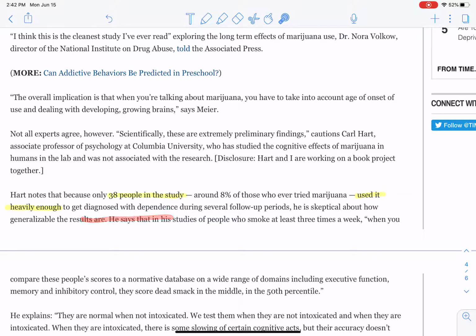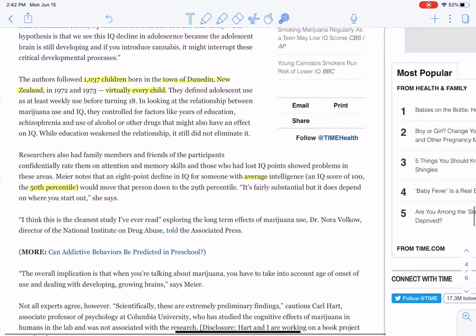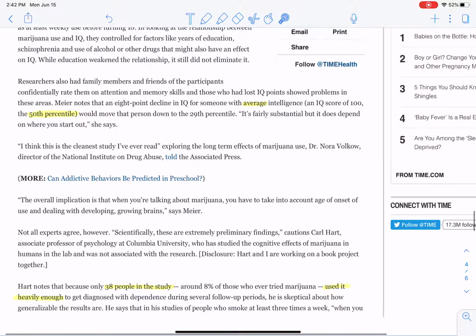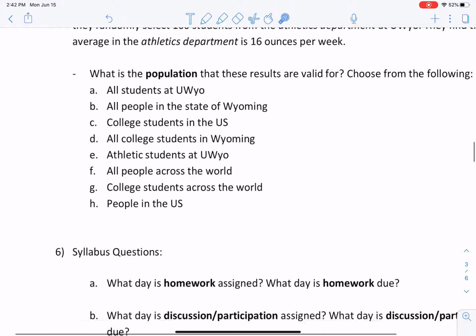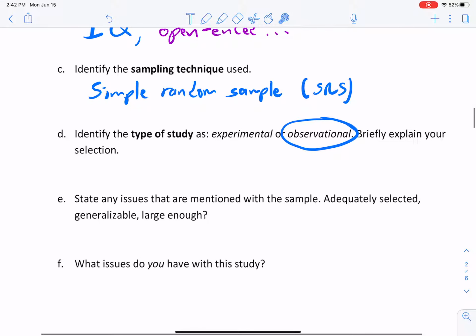See that here? So that means that, out of these 1,000 some odd people, only 38 of them were considered dependent, right? Which is the whole idea with this study. The results there might not be the most generalizable, I'll say. So adequately selected, sure. They got the whole town. Maybe not. It's definitely not the most generalizable.